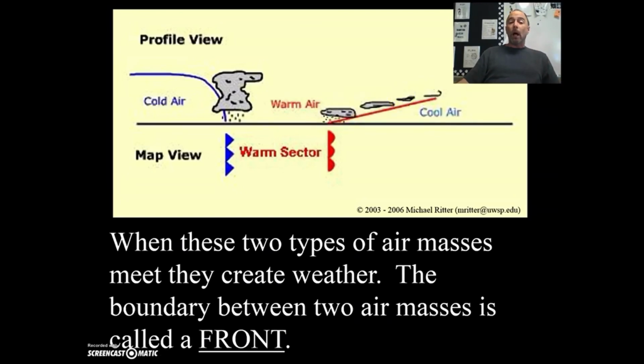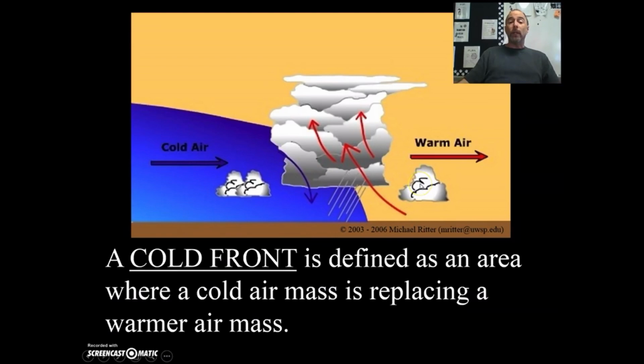Okay. When our cold air and warm air mix it up, this of course changes the temperature of the air, which of course decreases the amount of humidity that air can hold. So what the air can't hold in terms of water vapor condenses into rain, or what we might call, starts with a P, rhymes with precipitation. Precipitation. Now, a cold front is defined as an area where a cold air mass is replacing warmer air masses.